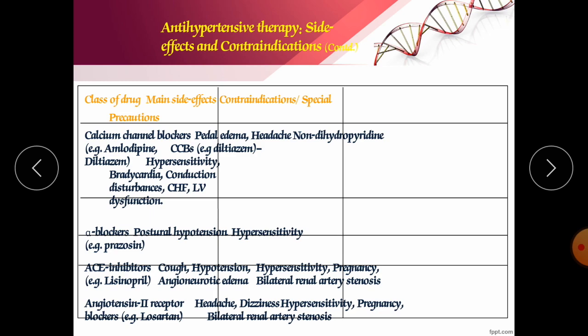Now antihypertensive therapy side effects, already we have discussed. Again we will discuss the calcium channel blockers. They will produce pedal edema, headache. After that, drugs like alpha blockers produce postural hypotension or hypersensitivity. ACE inhibitors produce cough, hypotension, hypersensitivity, and are a problem in pregnancy. And the angiotensin II receptor blockers will produce headache, dizziness, etc.